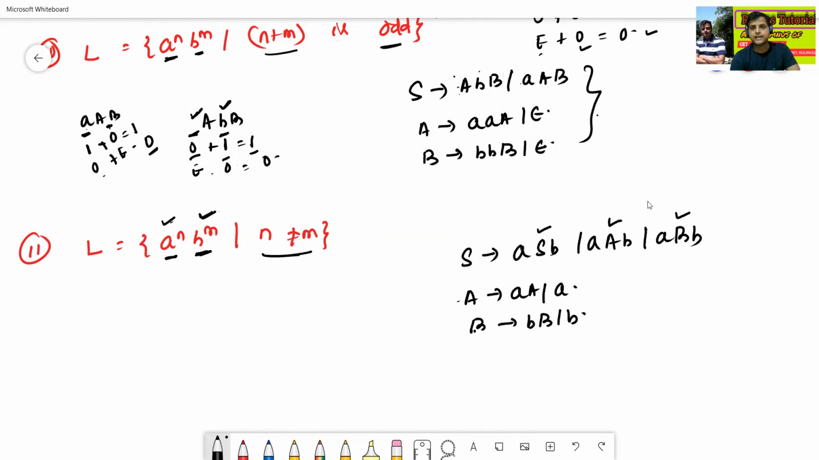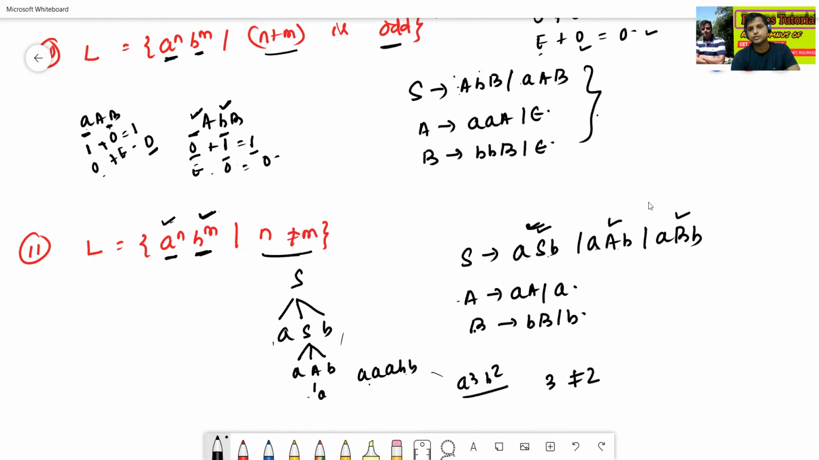Suppose I am just taking the first one, S to aSb, then use S to another aSb, like we can use ab, then use A to a. But here 3 a's and 2 b's, that means a cubed b squared. So n is not equal to m, since here 3 is not equal to 2.